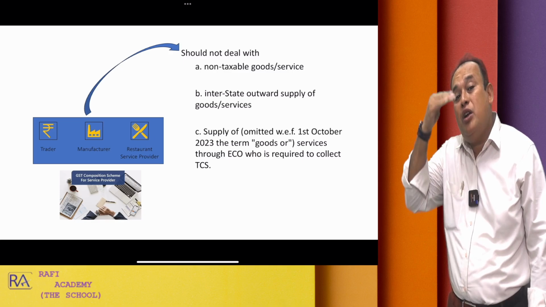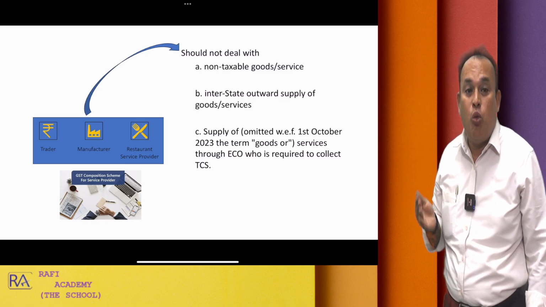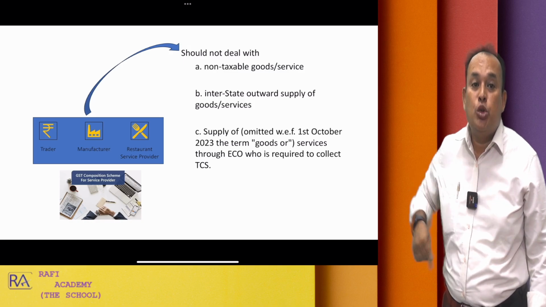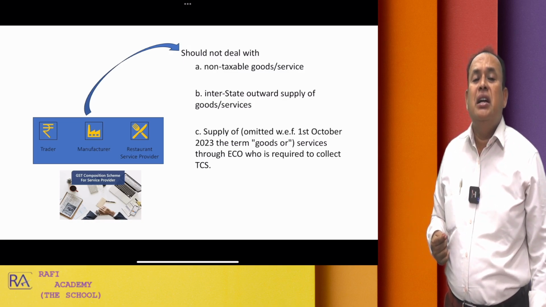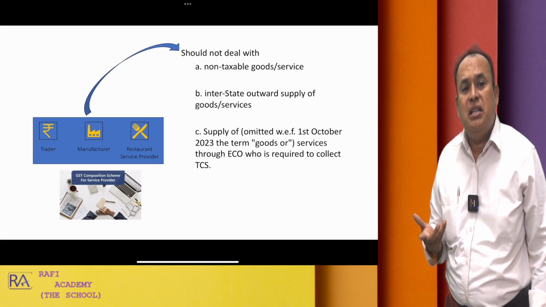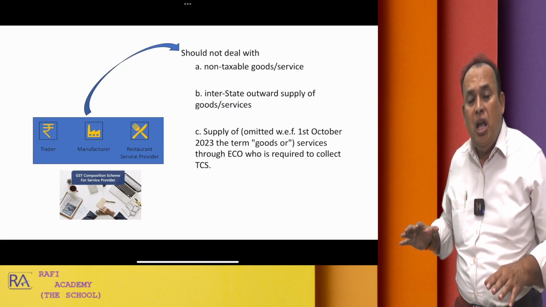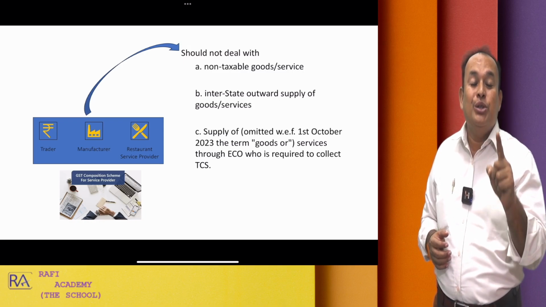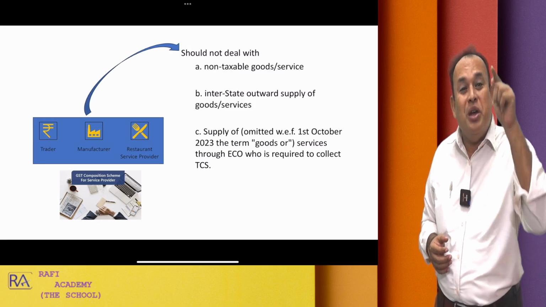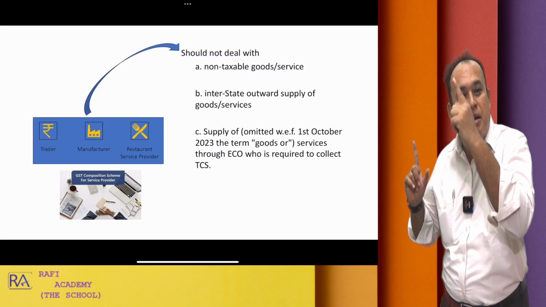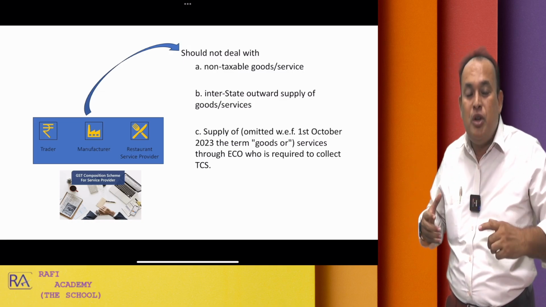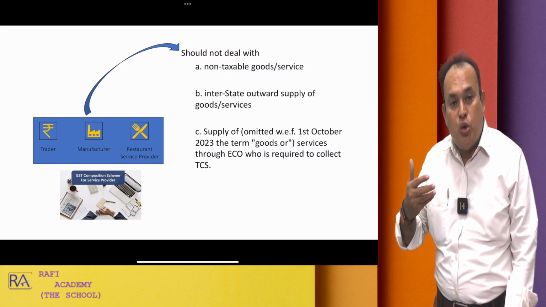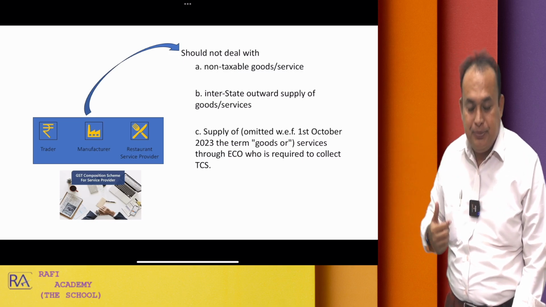That means prior to 1st October 2023, supply of goods or services through e-commerce operator should not be dealt. If they dealt, they are not eligible for composition scheme. Now, Mr. Supplier of goods, you can supply the goods through e-commerce operator and still be eligible for composition scheme, is the amended provision. This I am now going to elaborate, which is applicable for your May 2024 exam onwards.